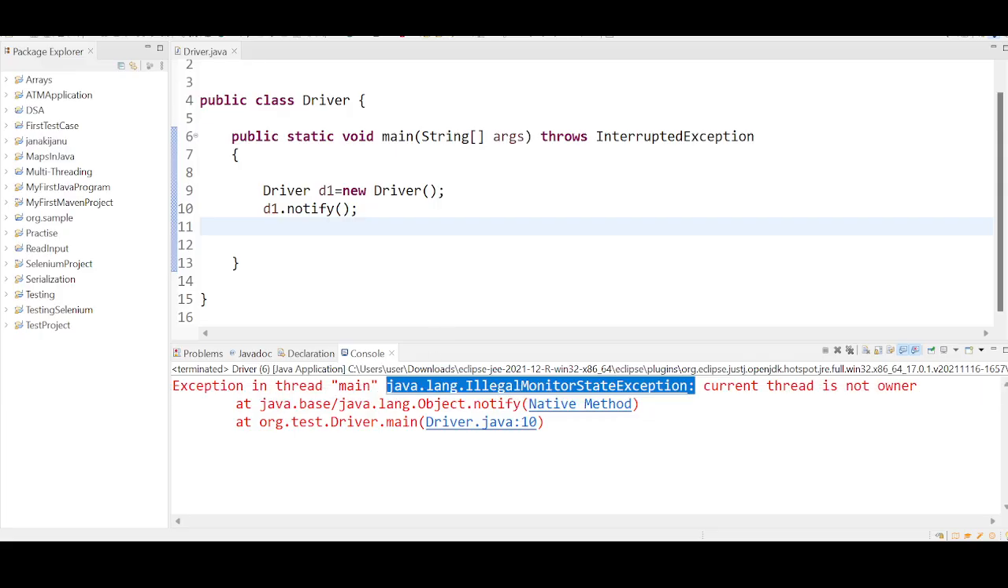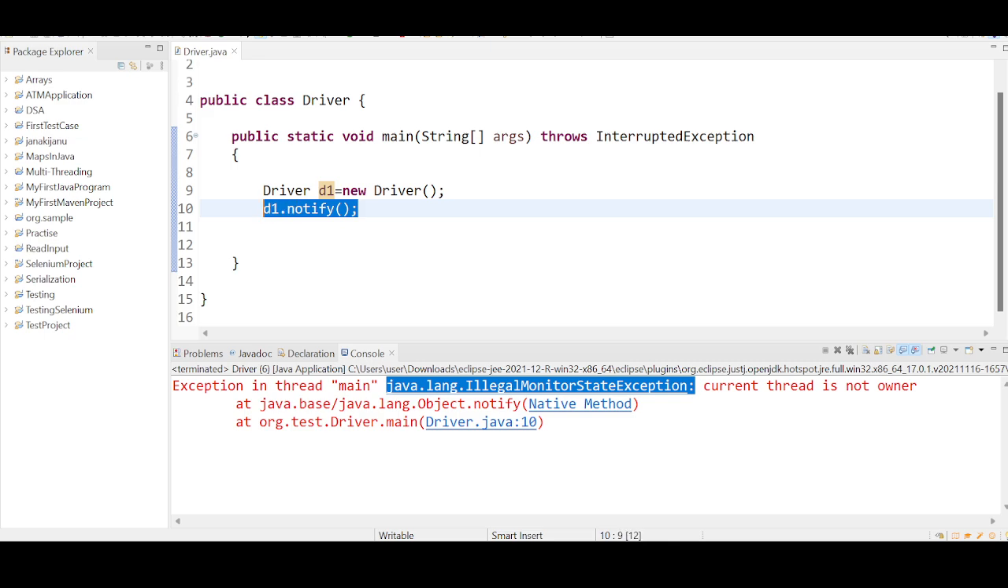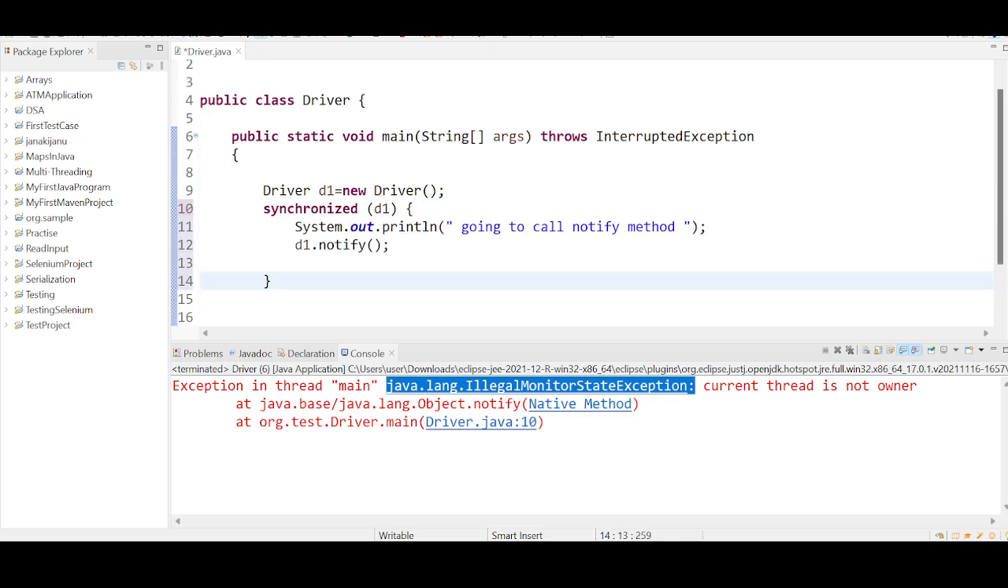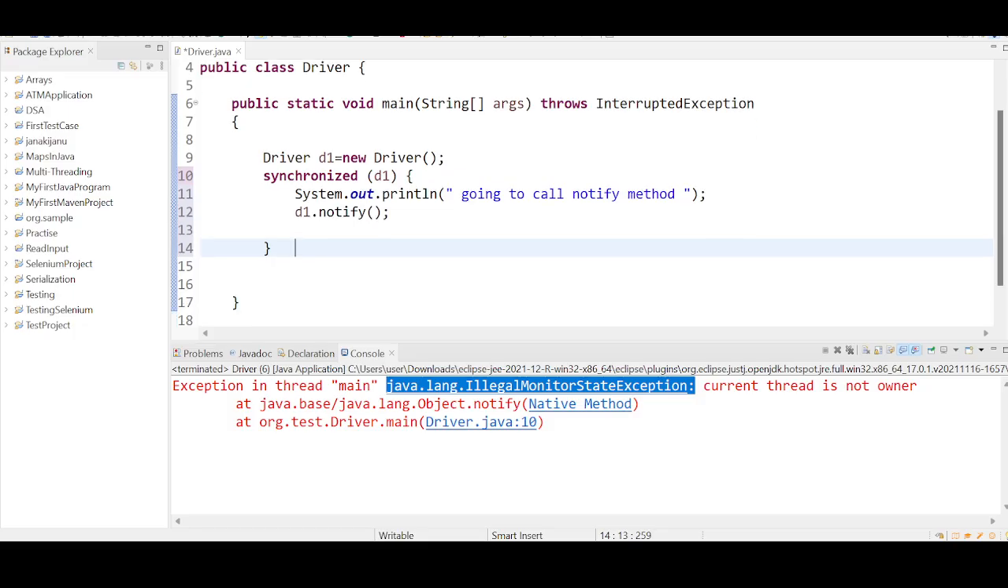That is the first conclusion. The second conclusion is that you can call wait or notify on any Java object. It is not necessary that it should be the thread object. You can call them on any Java object. That's why these methods are placed in the Object class, not in the specific Thread class. Able to follow?